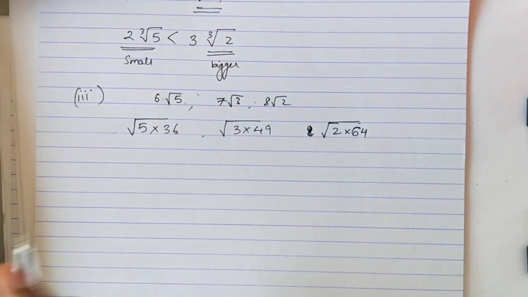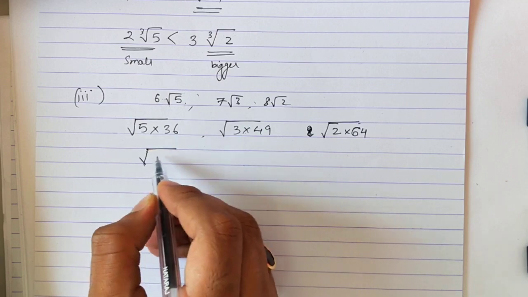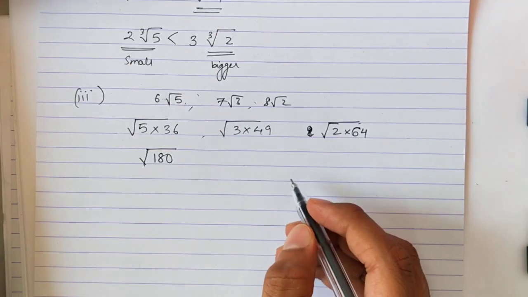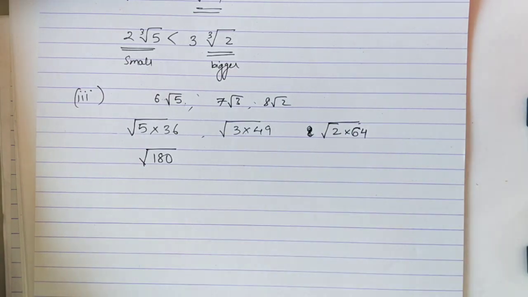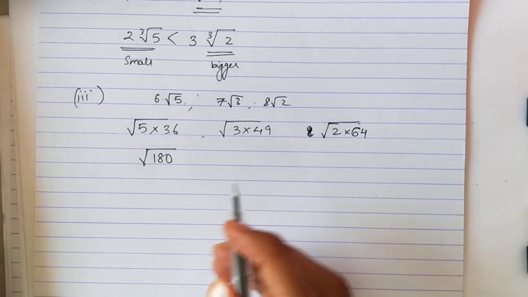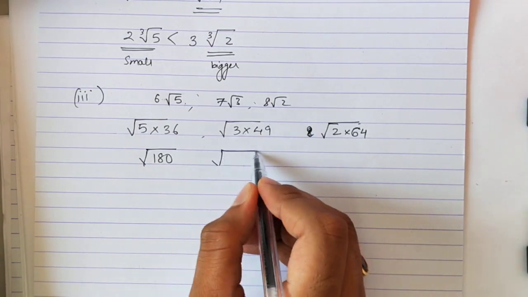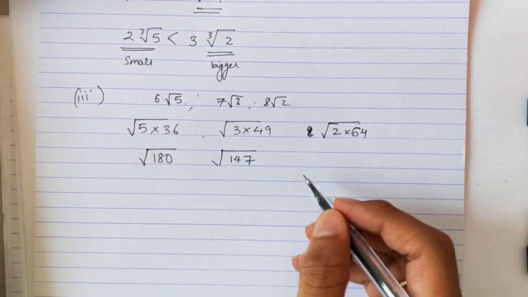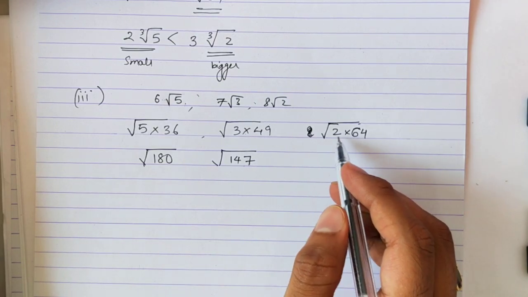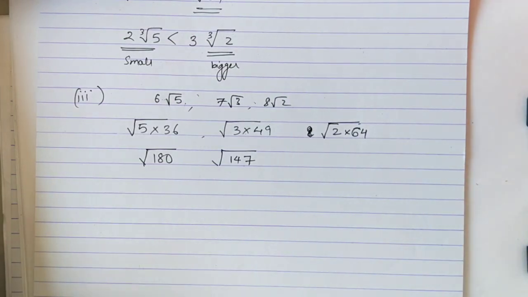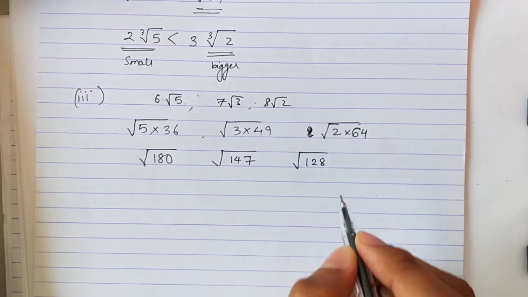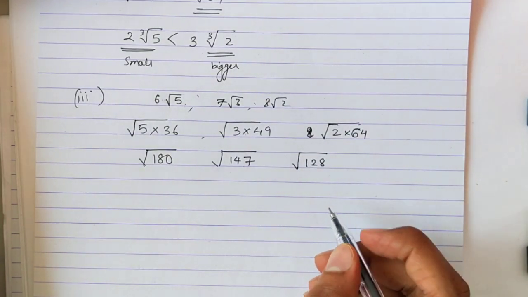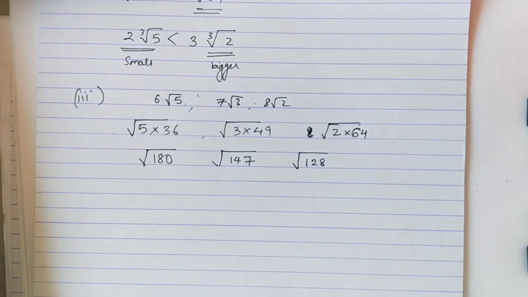So 5 into 36 is square root of 180. 3 into 49 is 147. And here 2 into 64 is 128.